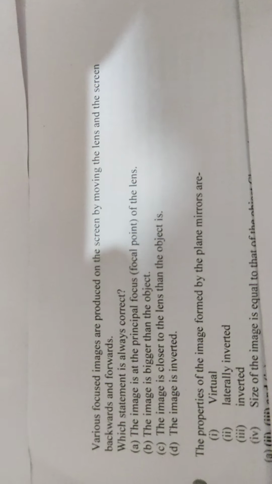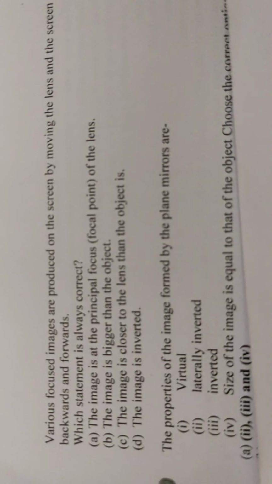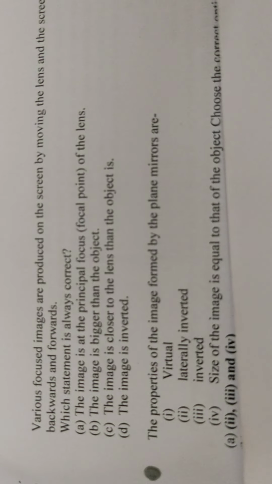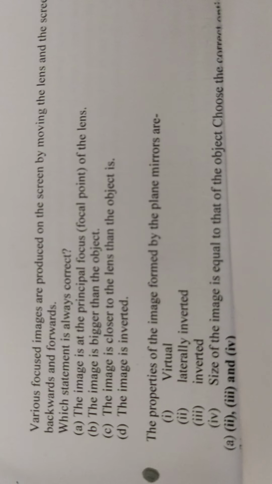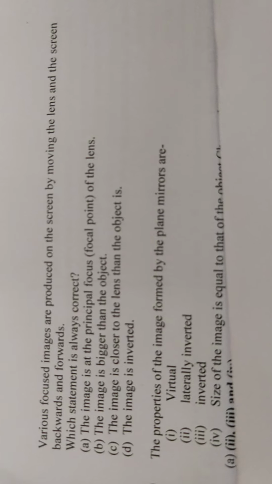Now let us see the question. Which statement is always correct? The image is at the principal focus of the lens. The image is bigger than the object. The image is closer to the lens than the object is. The image is inverted.